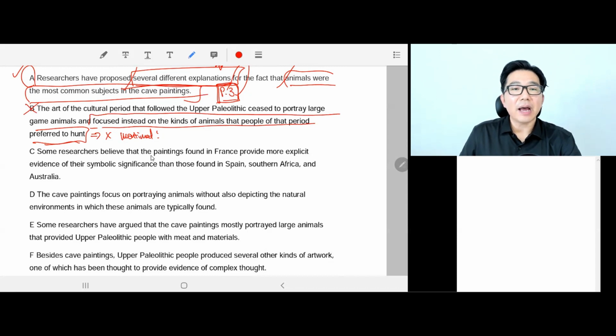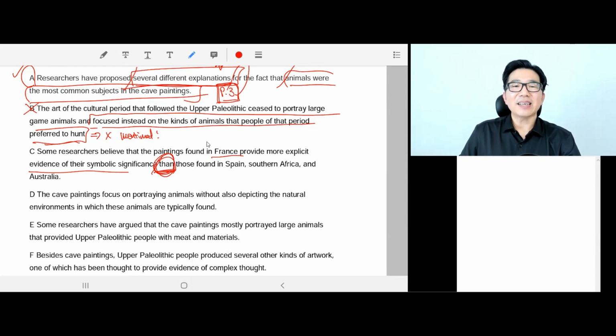Okay, C. Some researchers believe that the paintings found in France provide more explicit evidence of their symbolic significance than... wow, it's going a bit overboard, I think. So in paragraph 4, it says something like more symbolic significance was explicitly shown in France or southern France, but it doesn't compare directly with those found in Spain, Southern Africa, and Australia.